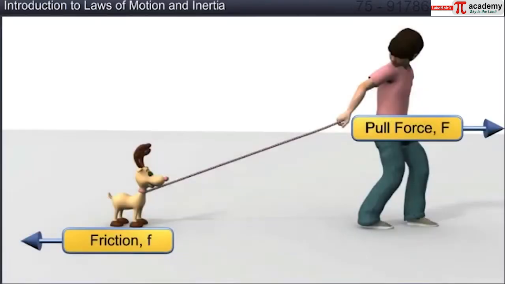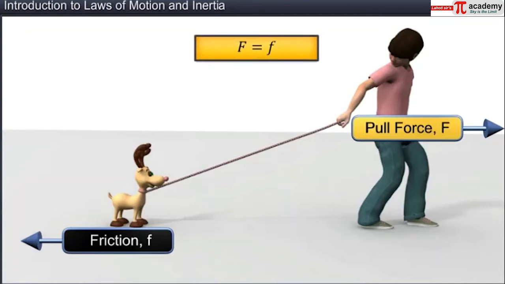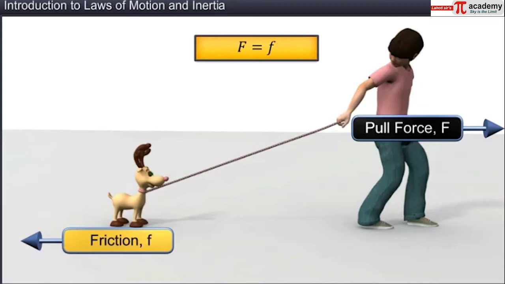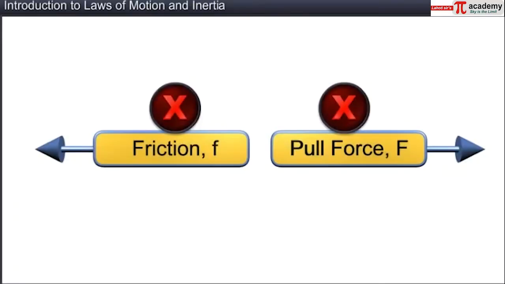However, if you carefully analyze the external forces acting on the toy, you will find that the pull exerted by the boy is actually equal to and opposite to the frictional force between the toy and the ground, which is again an external force. And hence, the net force acting on the toy is 0. We can thus conclude that the force applied by the boy is not in any way responsible for the motion of the toy car. In fact, the applied force just helps in overcoming the friction experienced by the toy.